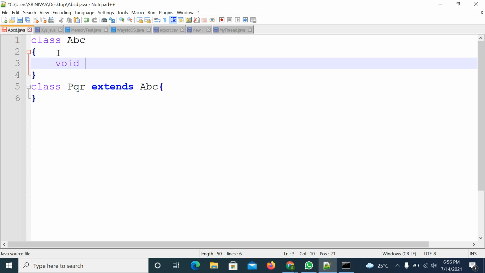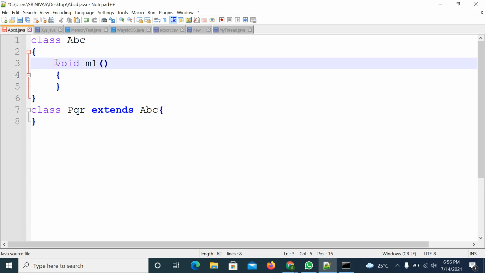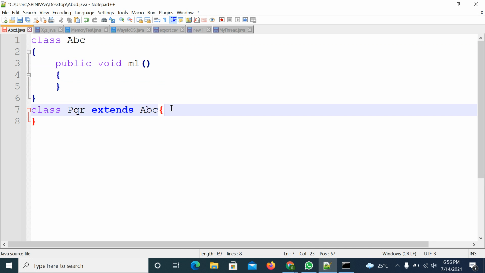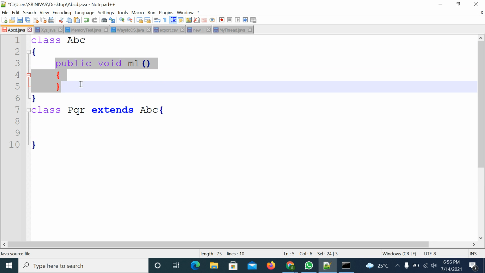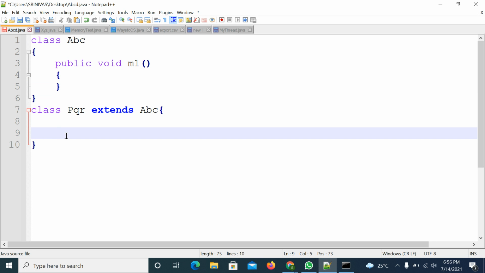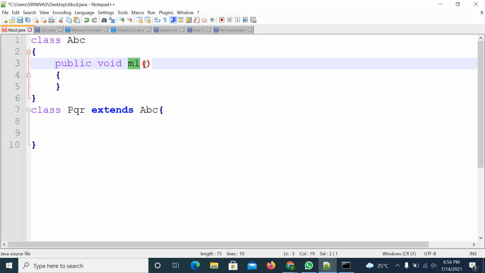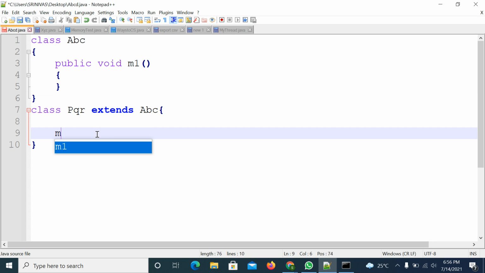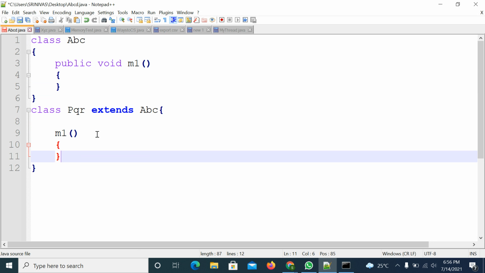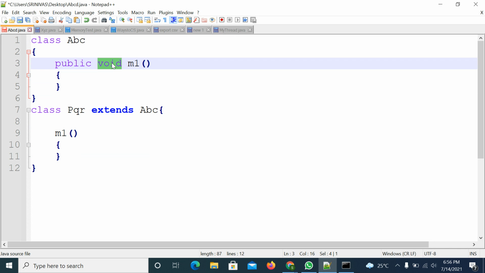Suppose in this class there is a public method. Suppose this is the parent class for the PQR class. So the parent class contains one method, the M1 method. Suppose the child doesn't like this method implementation, then what can he do? He can override that method. While overriding, he must follow the method name and parameters as they are, the M1 method and parameters as they are. The return type also, if it is a covariant type, you can change it. If it is not a covariant type, you must maintain the same.